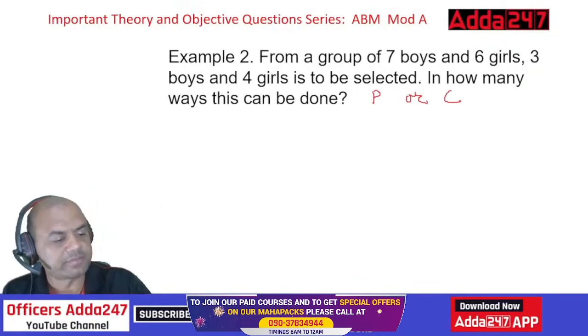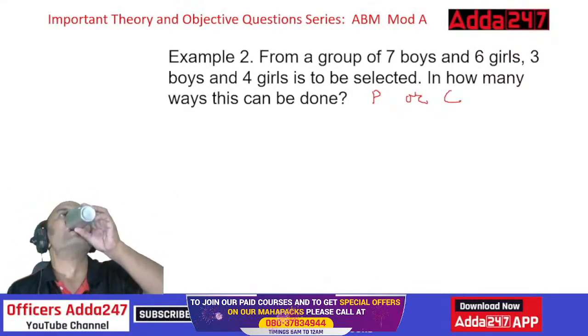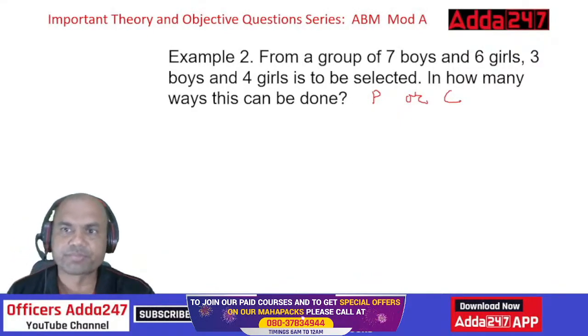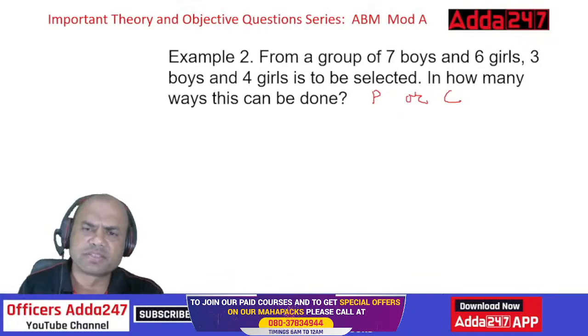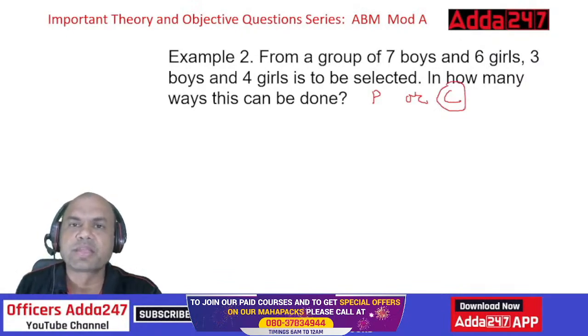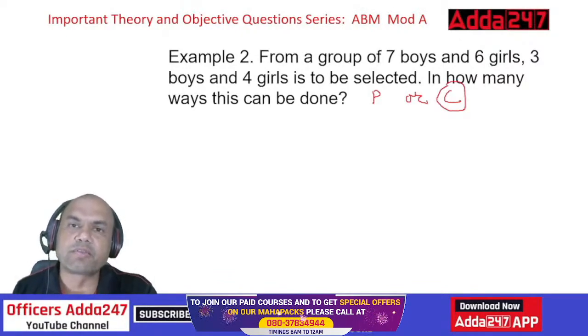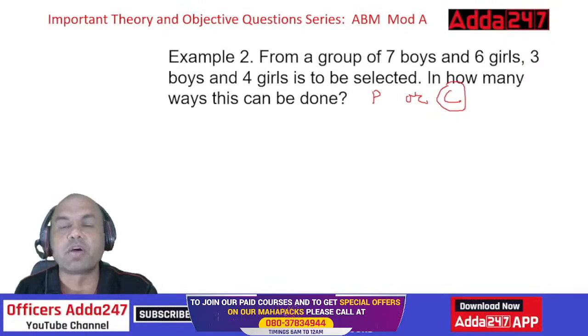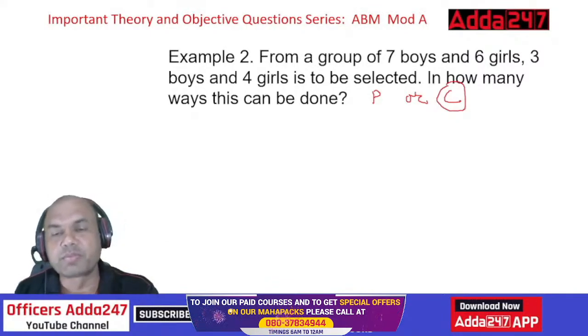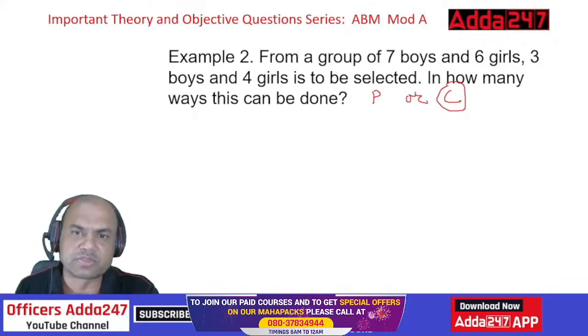Let me see. Yes, it is C, combination. Why? Because how these girls and boys are situated is not mentioned. These 3 boys will be to the left, or these 4 girls will be to the left, or among these 3 boys, A will be to the left, B will be to the right, whatever, nothing is mentioned. So it's after all a combination.